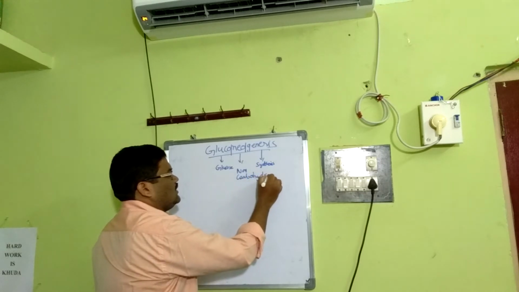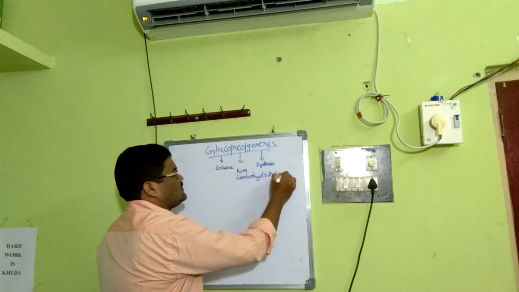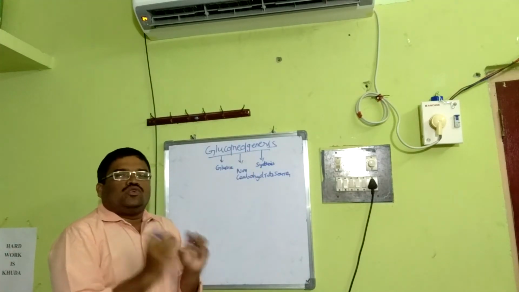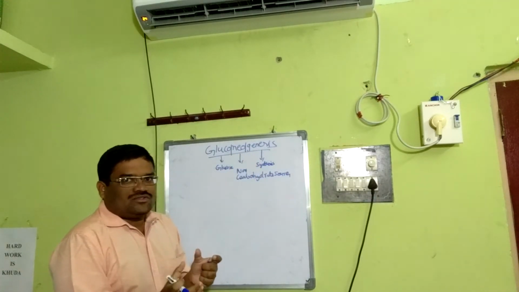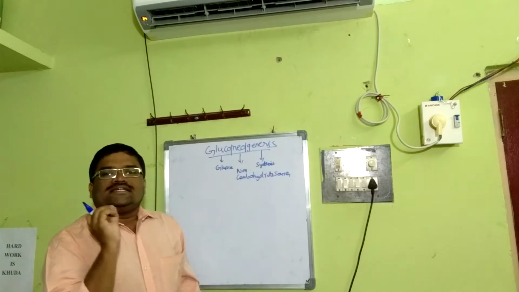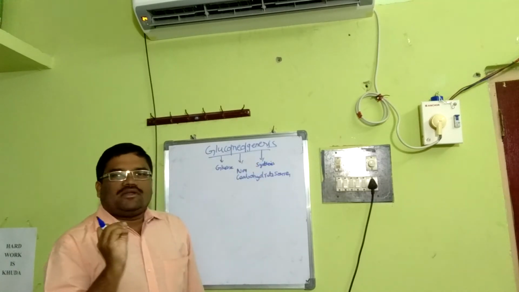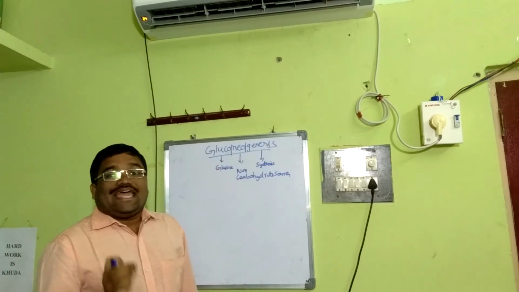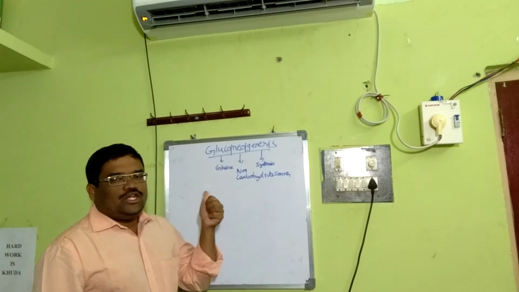Combine these three words: synthesis of glucose from non-carbohydrate sources is the technical meaning, that means the etymology, of gluconeogenesis.